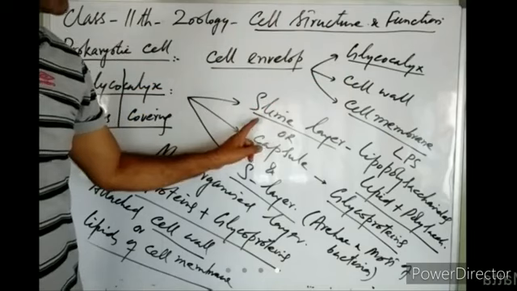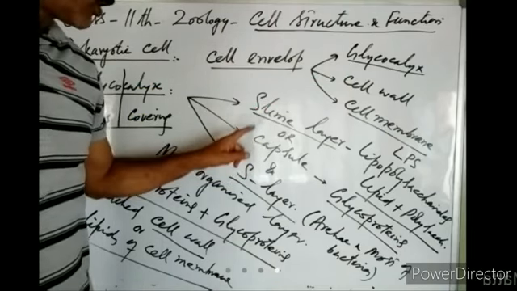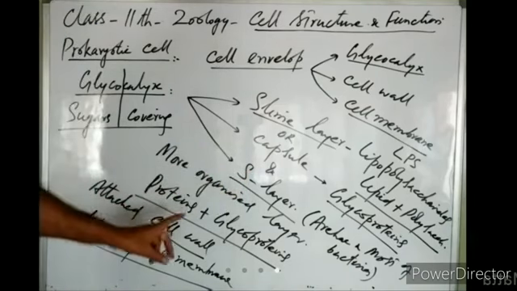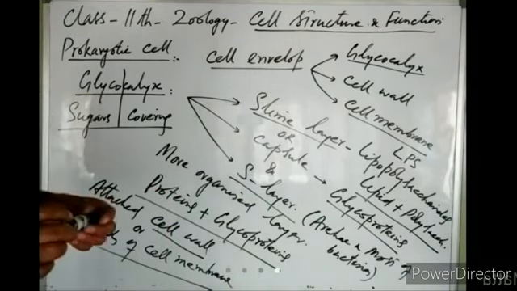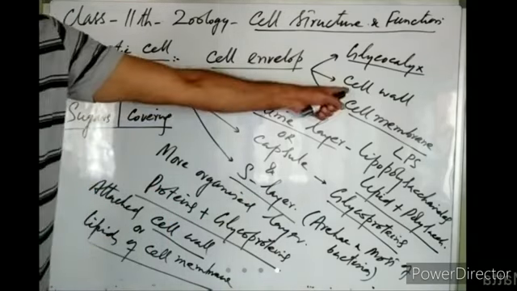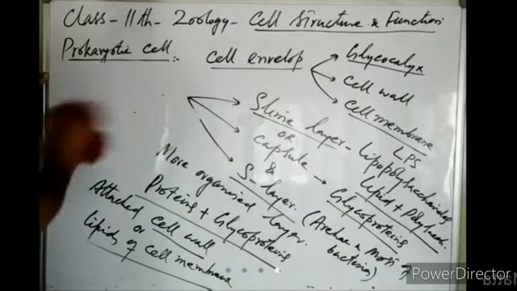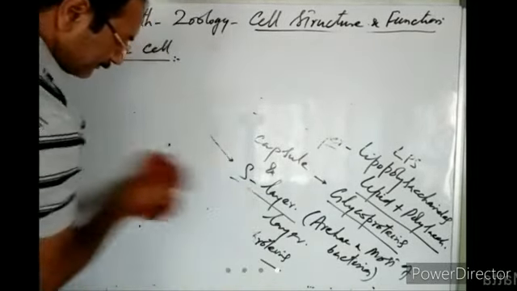So glycocalyx may be either in the form of slime layer or in the form of capsule. Whether it is slime layer or capsule, it is joined with another layer known as the S layer. And the S layer is attached to the cell wall and cell membrane, right? So that is all about glycocalyx. Now inside glycocalyx, we have a cell wall in prokaryotic cells. Of what material is this cell wall of prokaryotes formed?